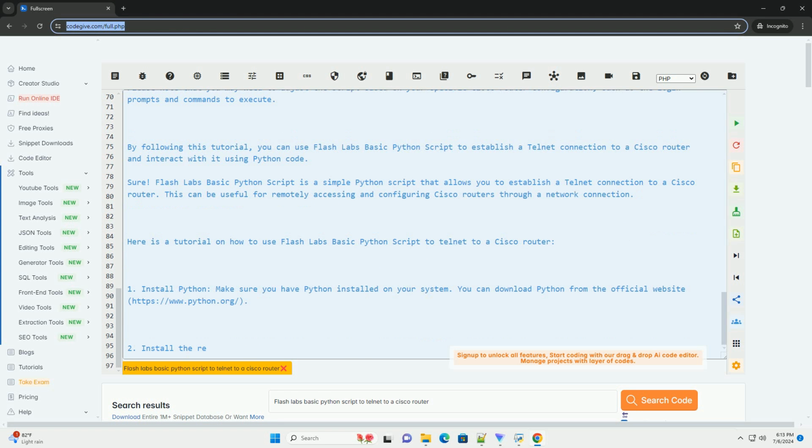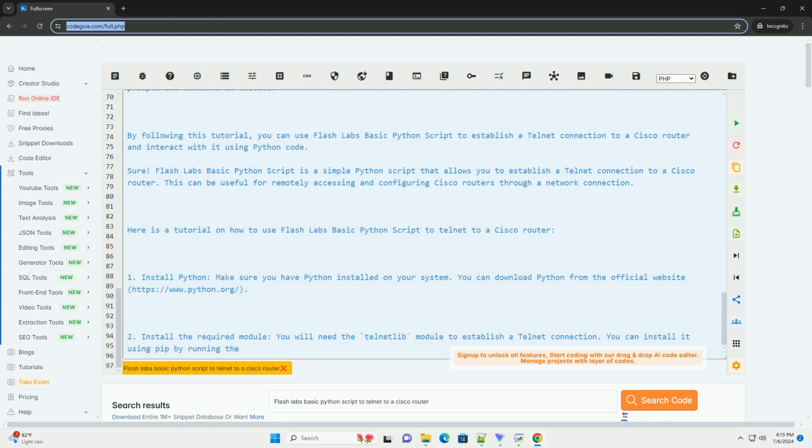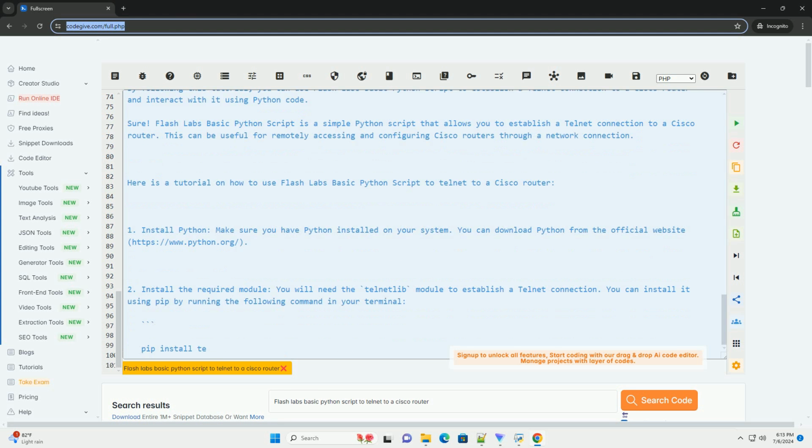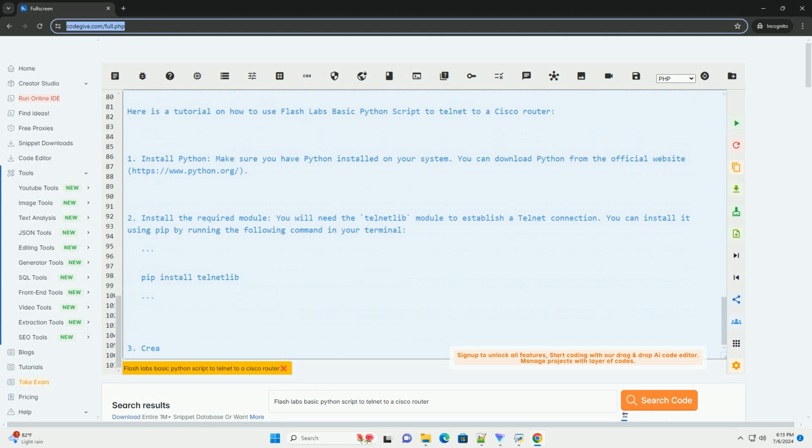Please note that you may need to adjust the script based on your specific Cisco router configuration, such as the login prompts and commands to execute. By following this tutorial, you can use Flash Labs Basic Python script to establish a telnet connection to a Cisco router and interact with it using Python code.